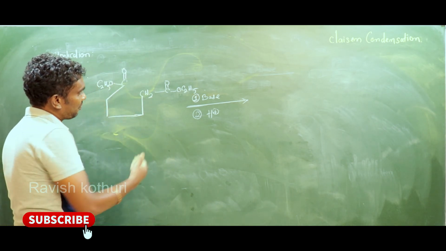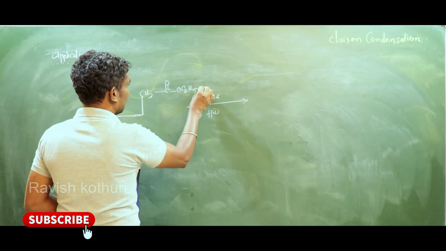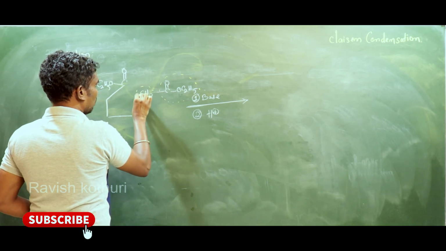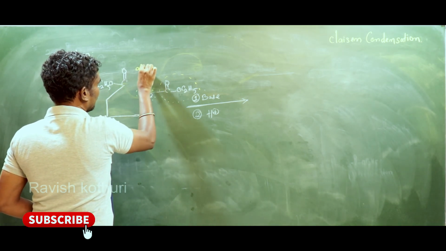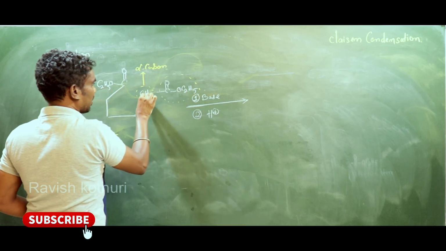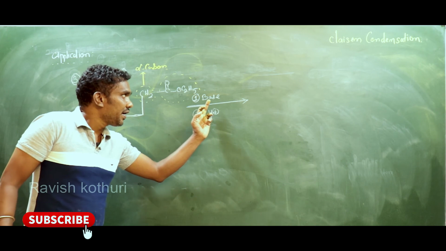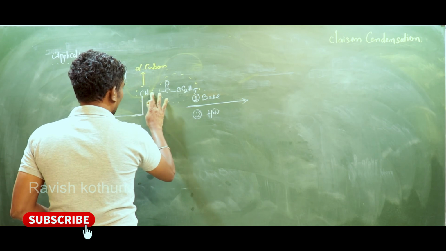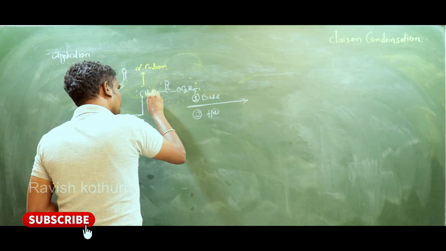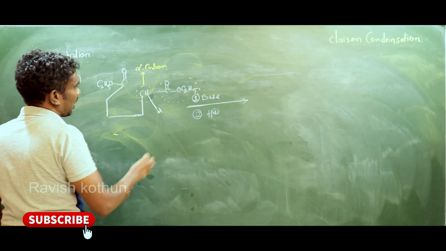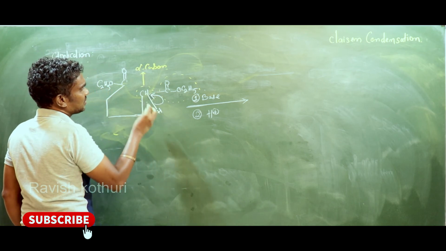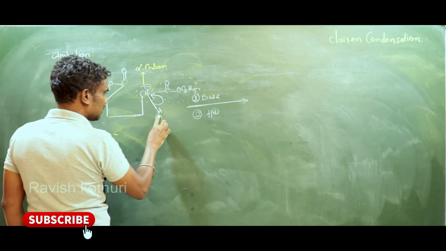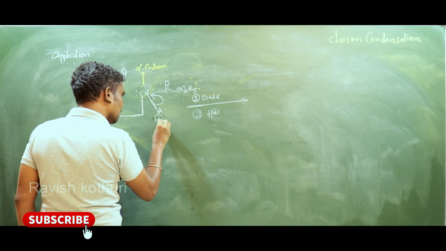So from the alpha carbon, observe carefully my dears, this is the functional group, right? The carbon beside the functional group is what? Alpha carbon. Alpha carbon contains alpha hydrogen. This base abstracts the alpha hydrogen, sir. For our convenience, I am writing like this, H plus, right? Now what happened? The heterolytic cleavage takes place. This carbon gets negative charge. This hydrogen gets positive charge.